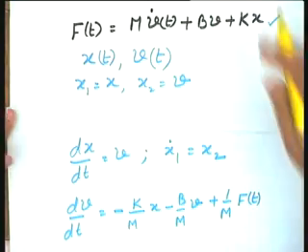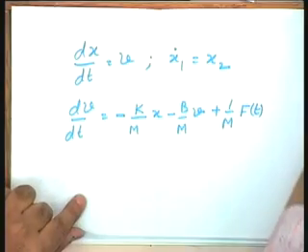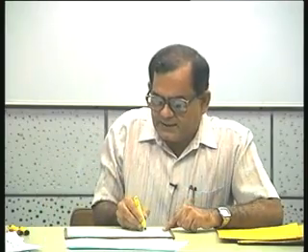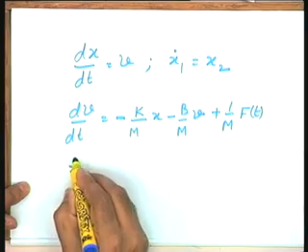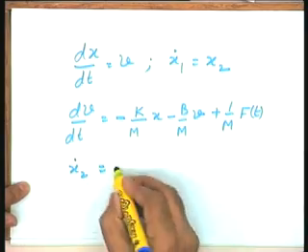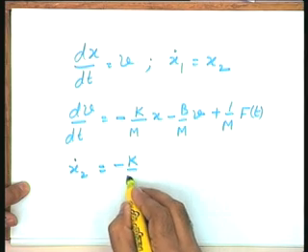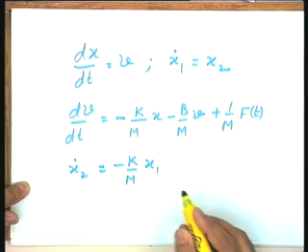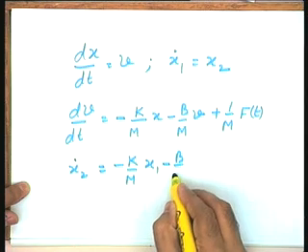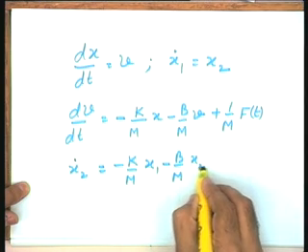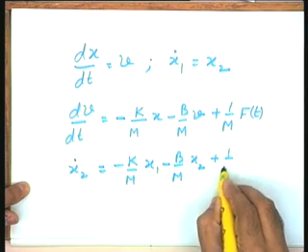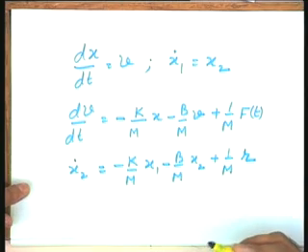I hope this is okay. Now, in terms of x1 and x2, this equation becomes x2 dot equal to minus k by m x1 minus b by m x2 plus 1 by m r.